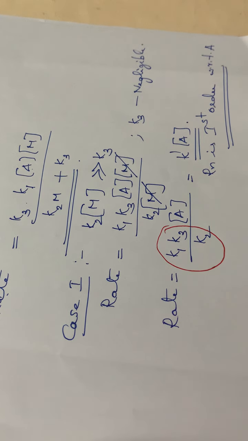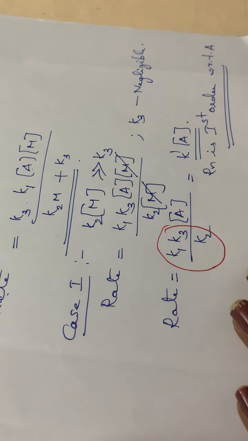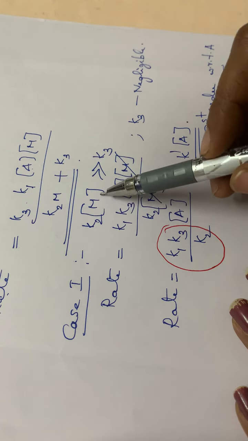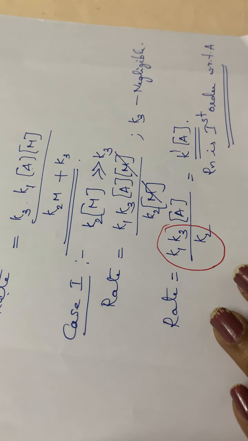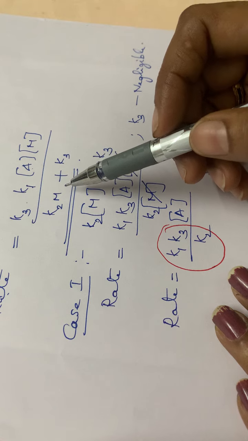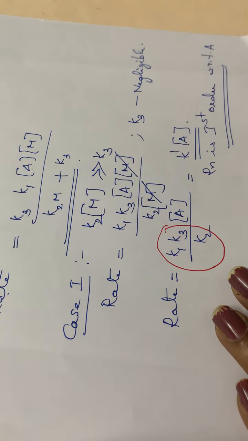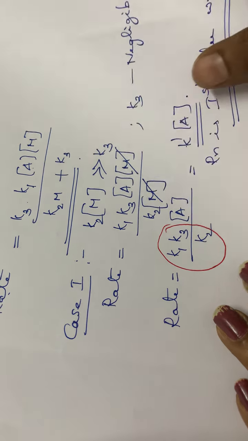Then coming to the second case. Hope you are clear with this. The first condition is when K2M is very much greater than K3. Then the second condition is when K3 is very much greater than K2M.